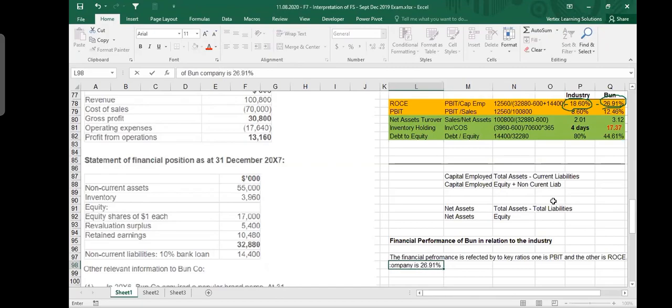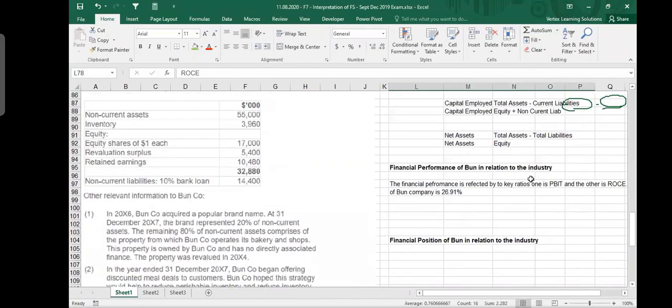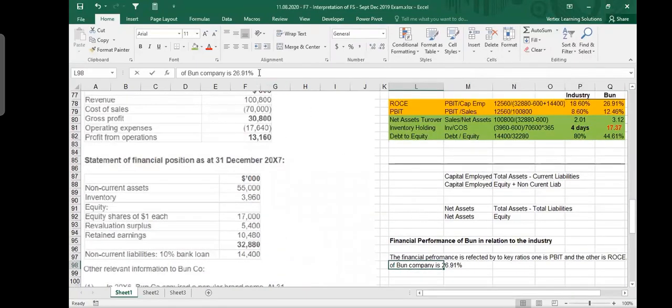You should write it down, because it is possible that the reader does not have this part. Maybe the reader is only reading from here. So you cannot assume. If I say the ROCE of one company is more than the industry, and I put a full stop, that's a bad narration. It is more than the industry. How much more? I don't know. You cannot tell me. I'm your boss. You give me this answer, okay?